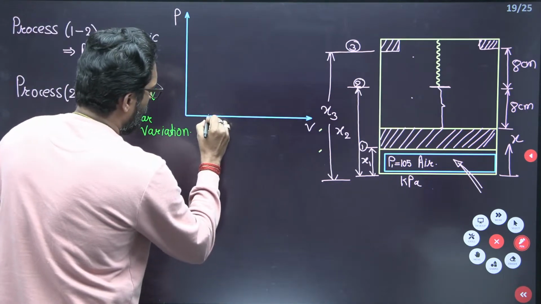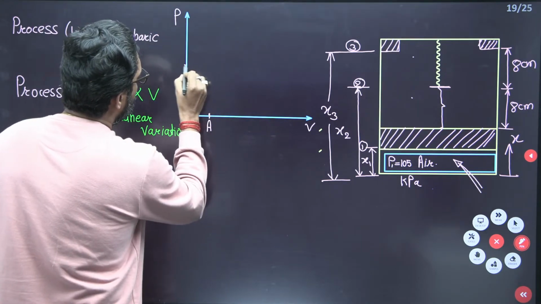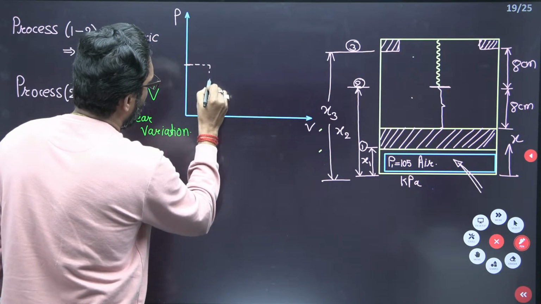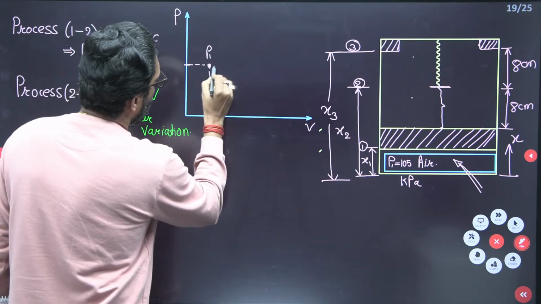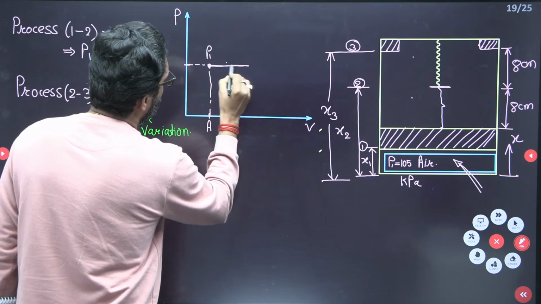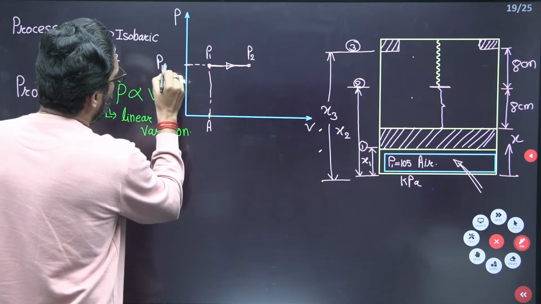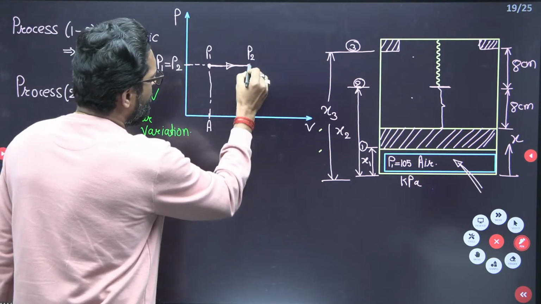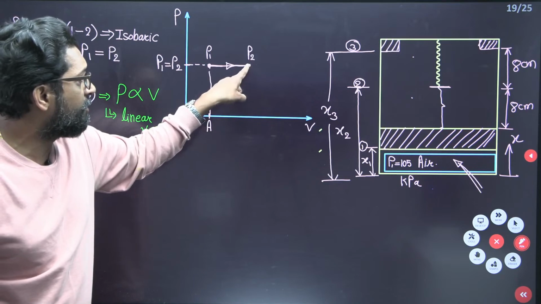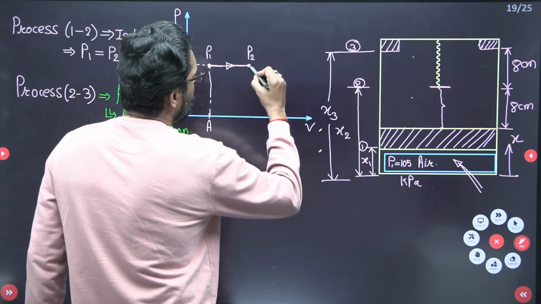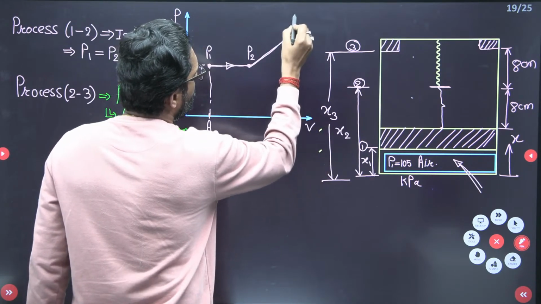So this is point, let's suppose A, and this is point 1. At this point the pressure is P1, and from P1 to P2 there is a constant pressure. This is your P2, and P1 is equal to P2. So what is the state 2? State 2 is just touching the stops. Again you have to supply the heat. There is a linear variation up to point 3. So this is your P3.